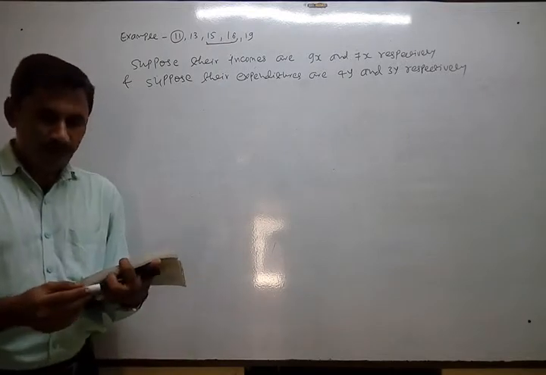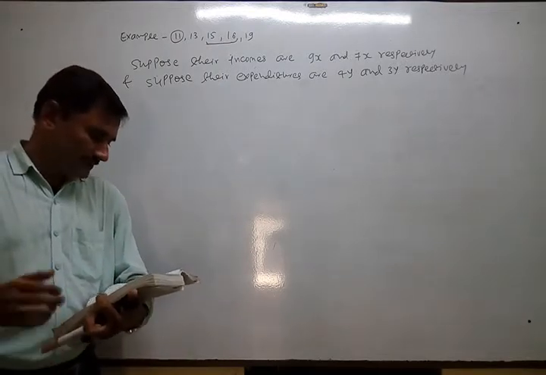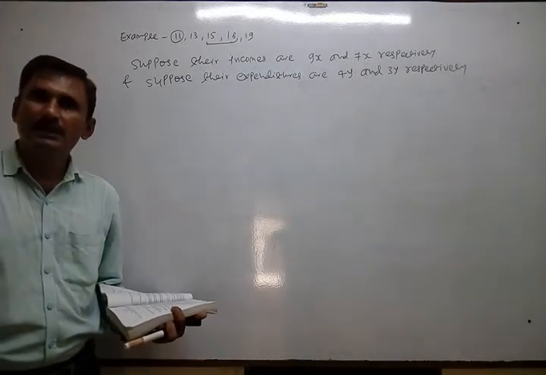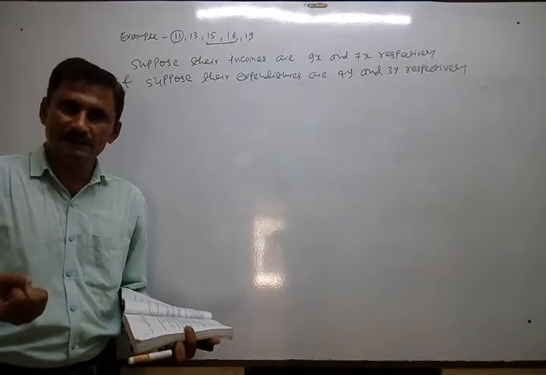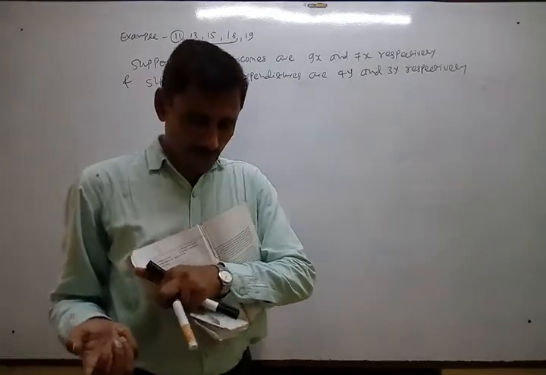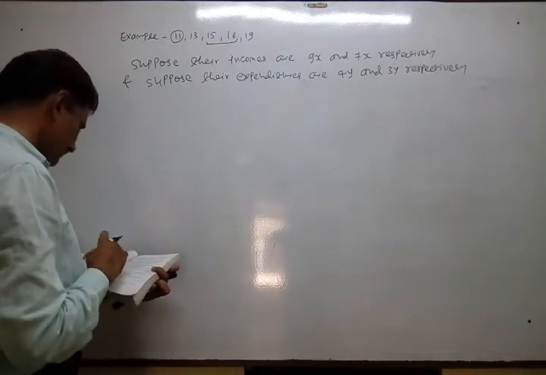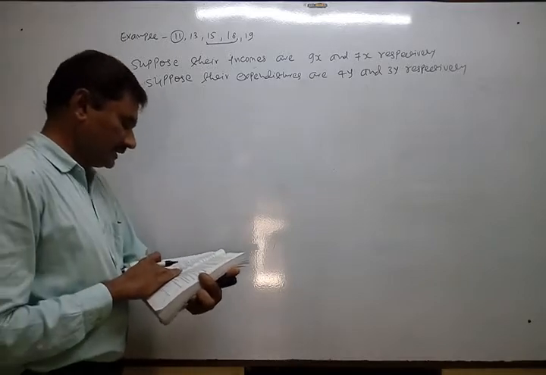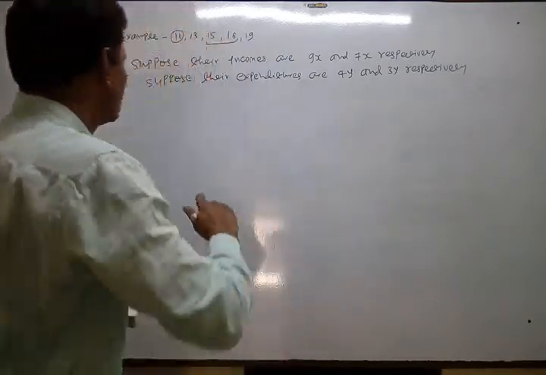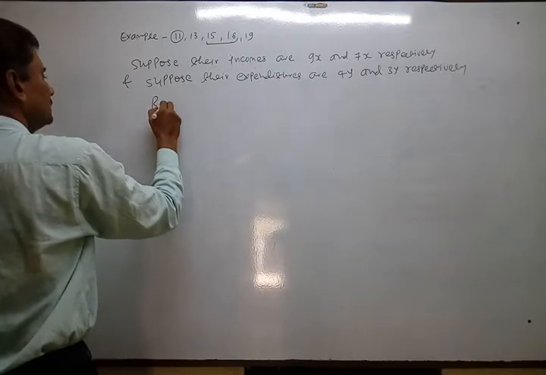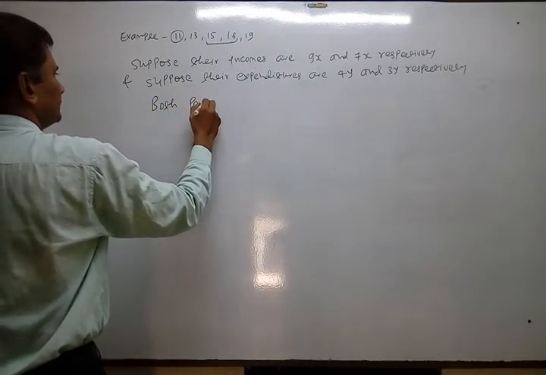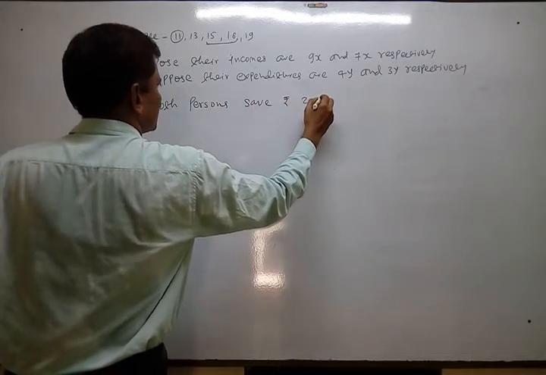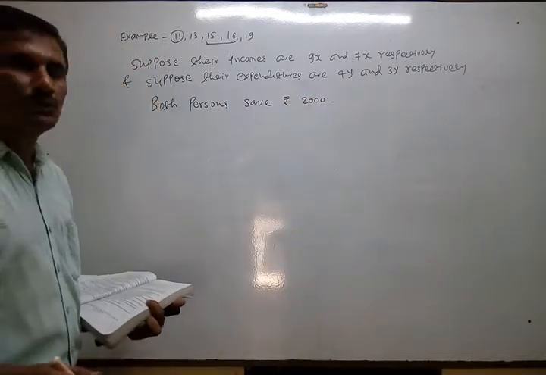Now you know what is the balance or saving. Saving is nothing but income minus expenditure. Income minus expenditure, common sense. That is called saving. So you just write down the first statement. Both persons save rupees 2000. Monthly they save 2000 rupees.